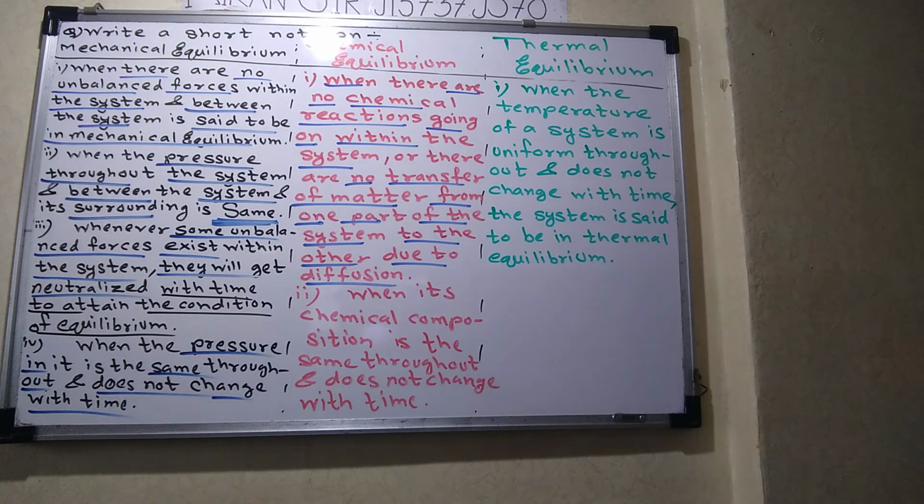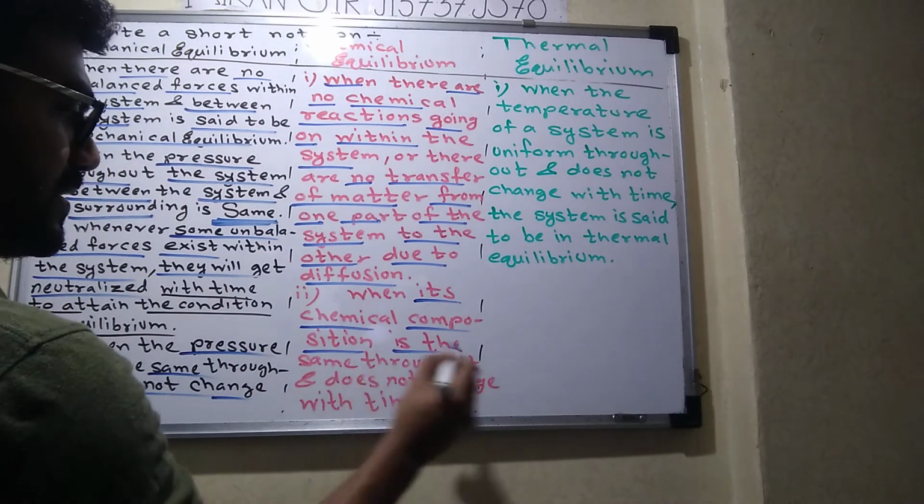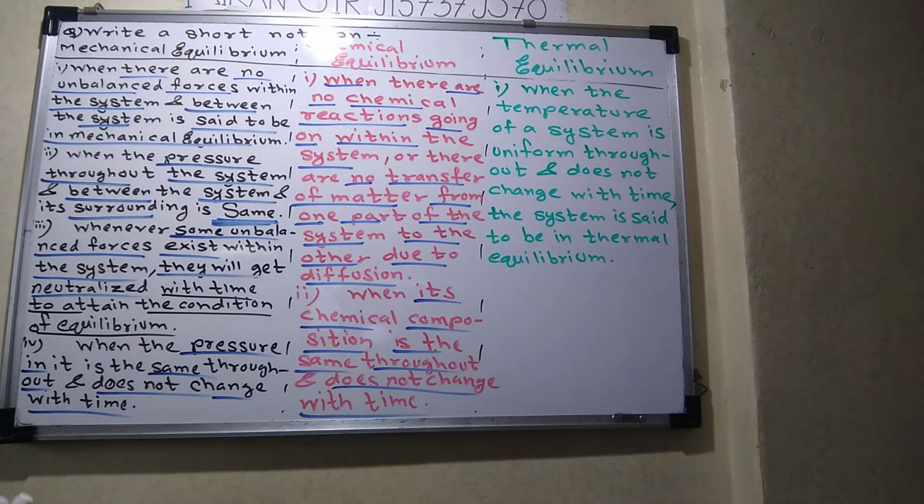Next point: when its chemical composition is the same throughout and does not change with time, then it is also said to be in chemical equilibrium. So the two conditions: there should not be any chemical reaction or transfer of matter from one part of the system to the other, and the chemical composition should be the same throughout and not change with time.